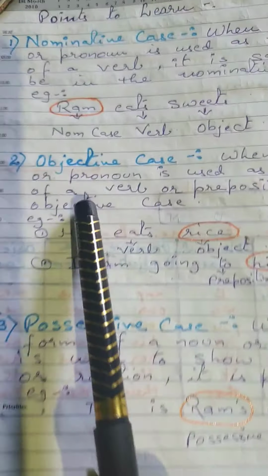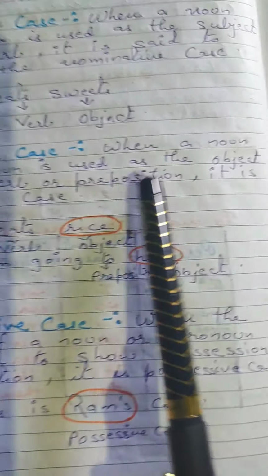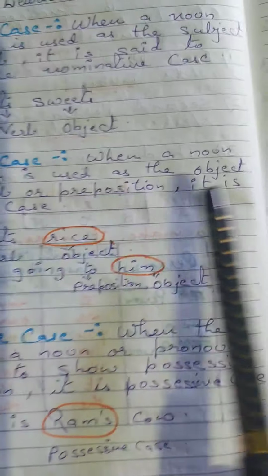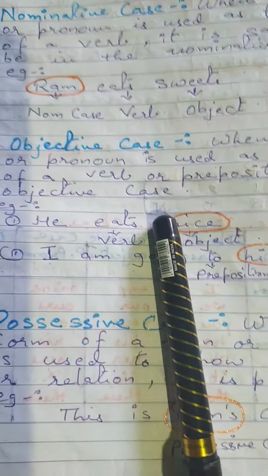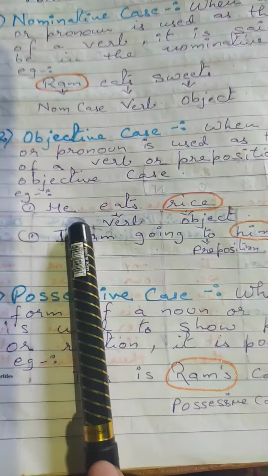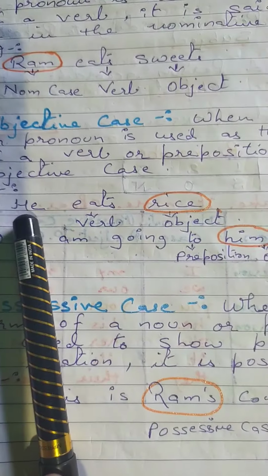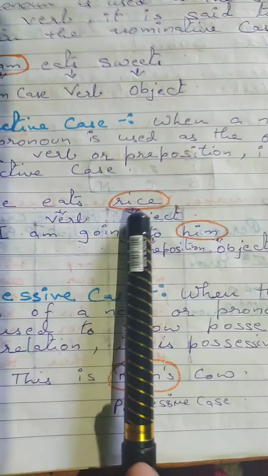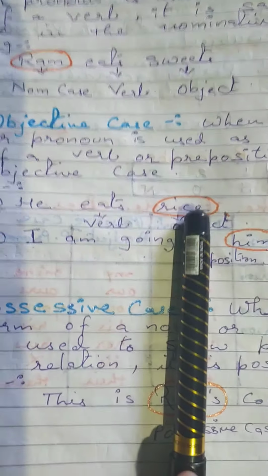Likewise, when we move to the objective case, when a noun or pronoun is used as the object of a verb or preposition, it is objective case. What is objective case ma'am? See through an example. He eats rice. What does he eat? Rice is the object of this verb. This is the objective case.